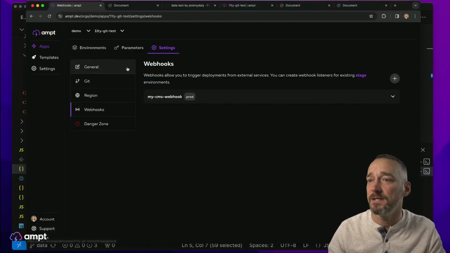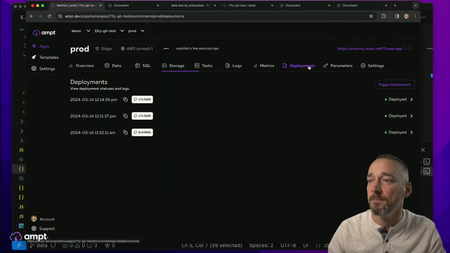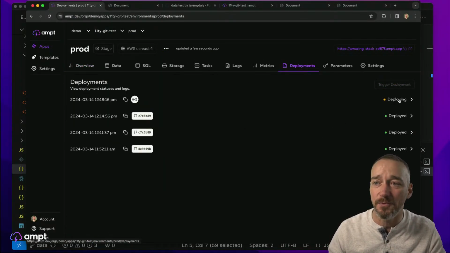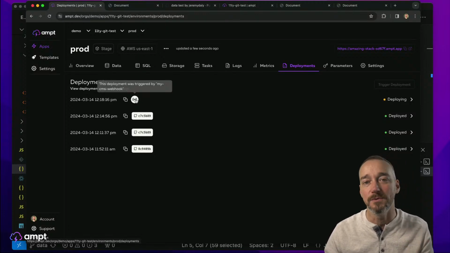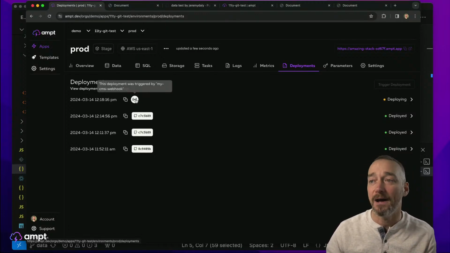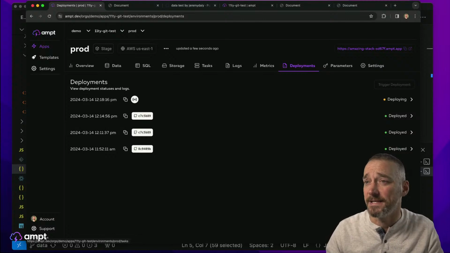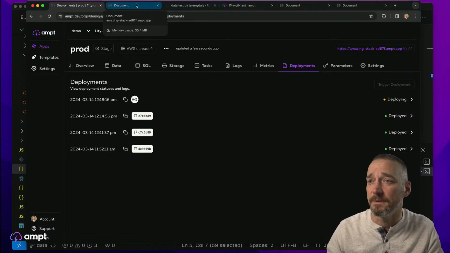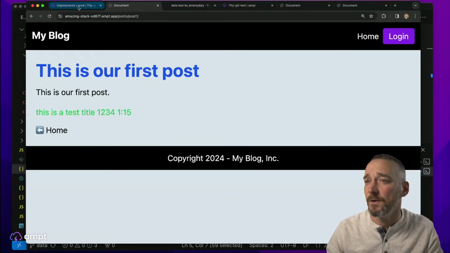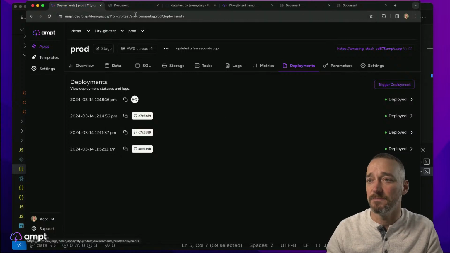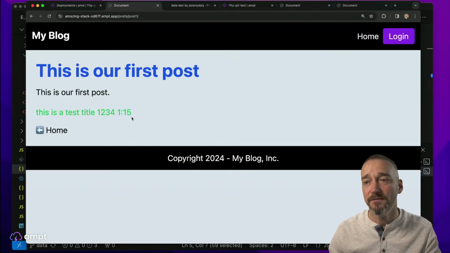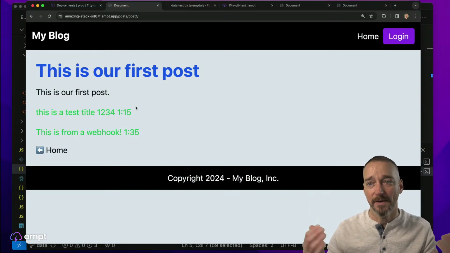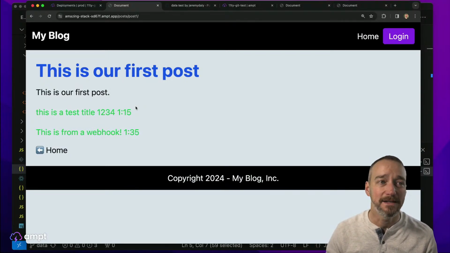So now, if I go to the prod environment and look at my deployments, I can see that I have another deploy running that is flagged with webhook. It tells me what webhook it used to trigger it. The build takes about a minute or so, and as soon as that is done, which it did very, very quickly, when I refresh this page, I should now have my extra data there.